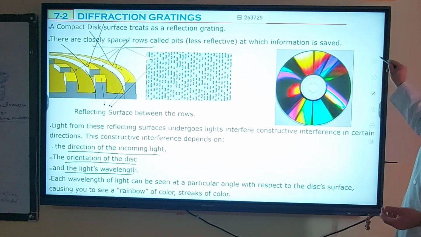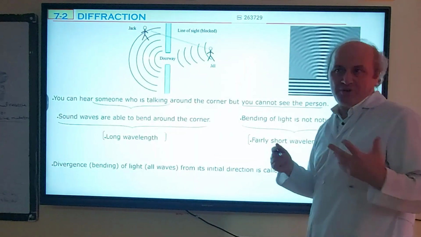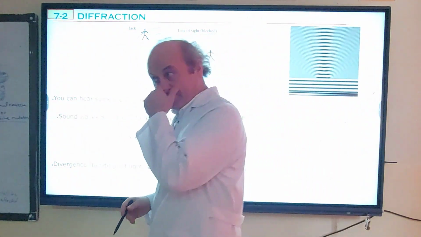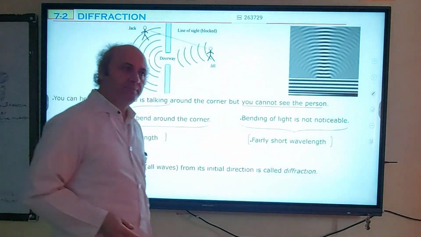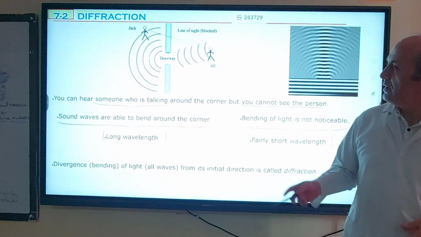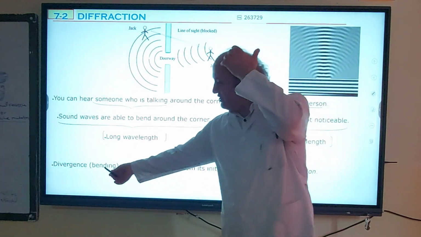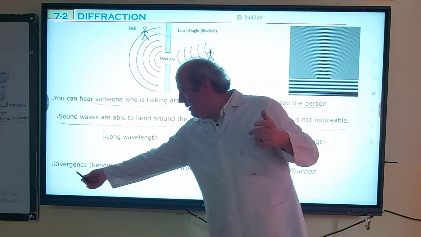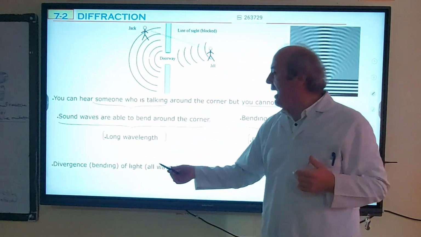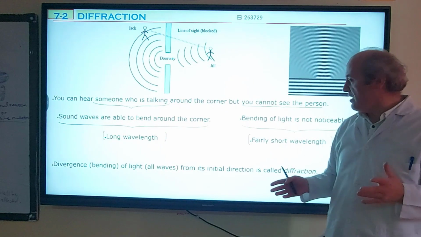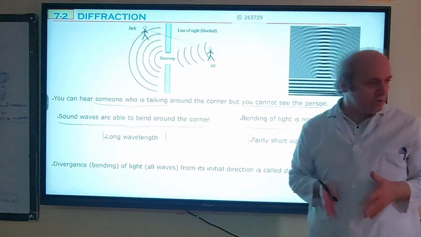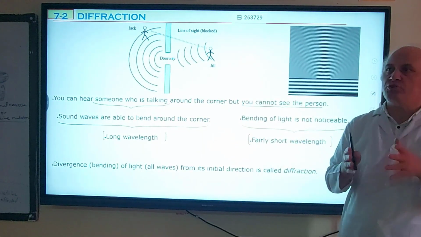Now I'm going to explain diffraction. What is diffraction in detail? Diffraction is... this is the definition of diffraction. Divergence or bending of light, not only light, all types of waves, from their initial direction is called diffraction.